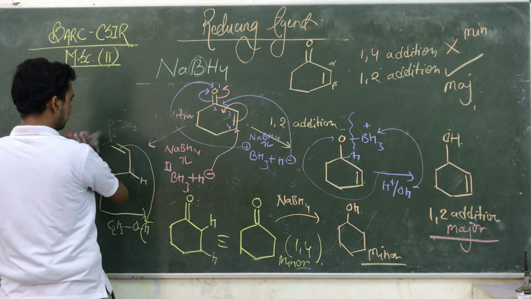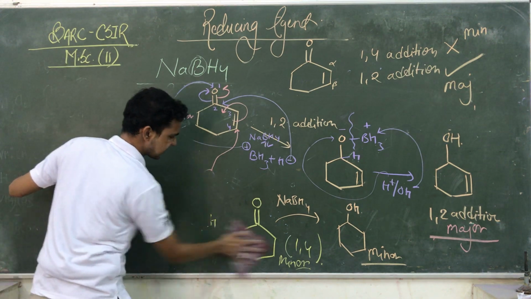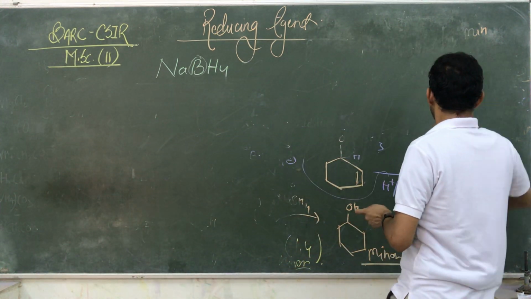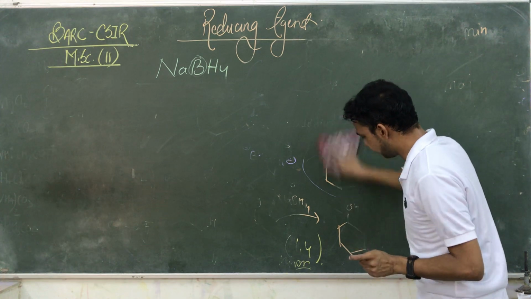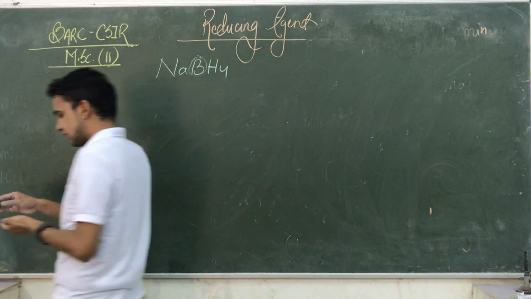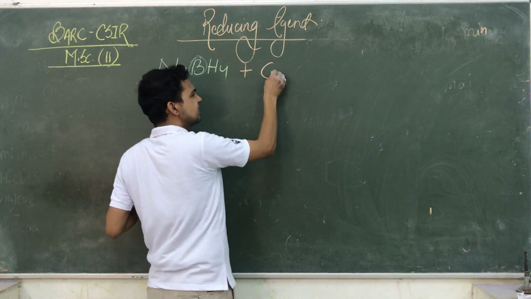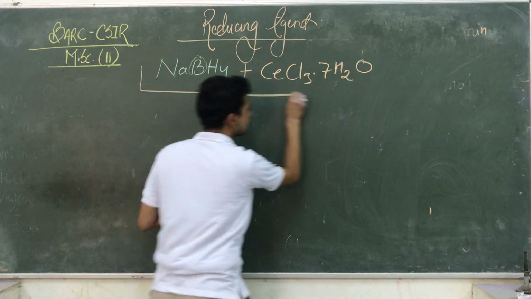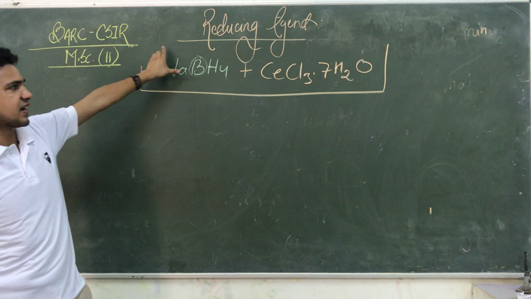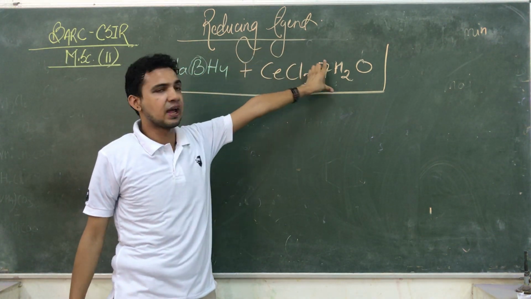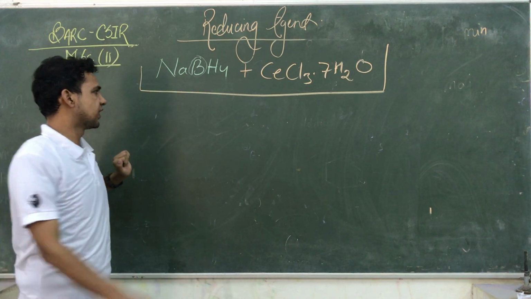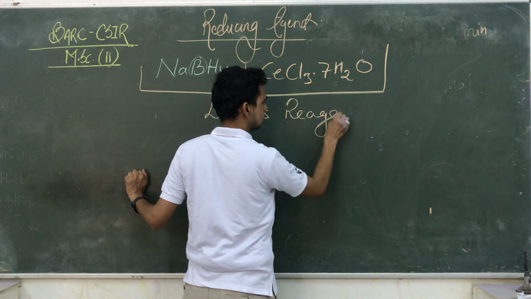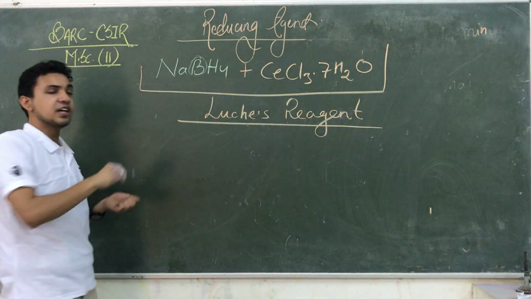Done. I'm just going to write out all these things. So in the next step, we are using a very important reagent by modifying the power of NaBH4. So we are adding here a very important hard Lewis compound, that is cerium chloride. If we are adding CeCl3.7H2O in NaBH4 solution, अगर मैं NaBH4 के साथ cerium trichloride heptahydrated डालूं, so that reagent is known as the Luche reagent. That reagent is known as the Luche reagent.